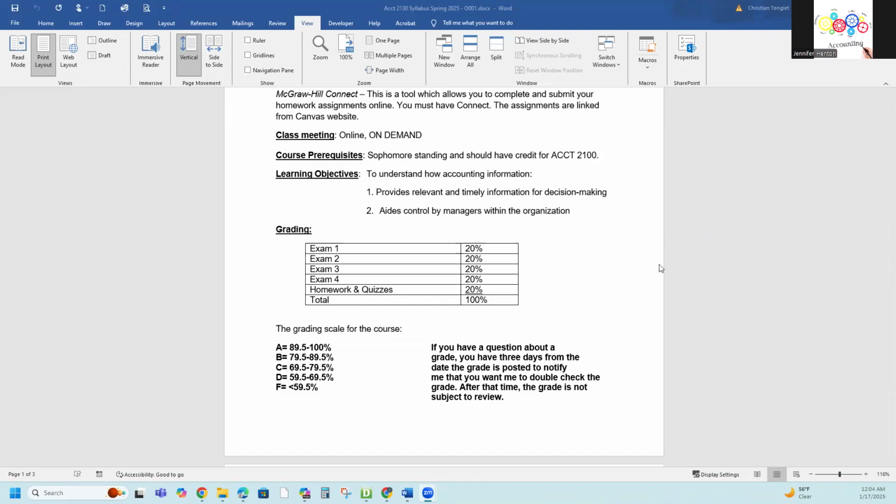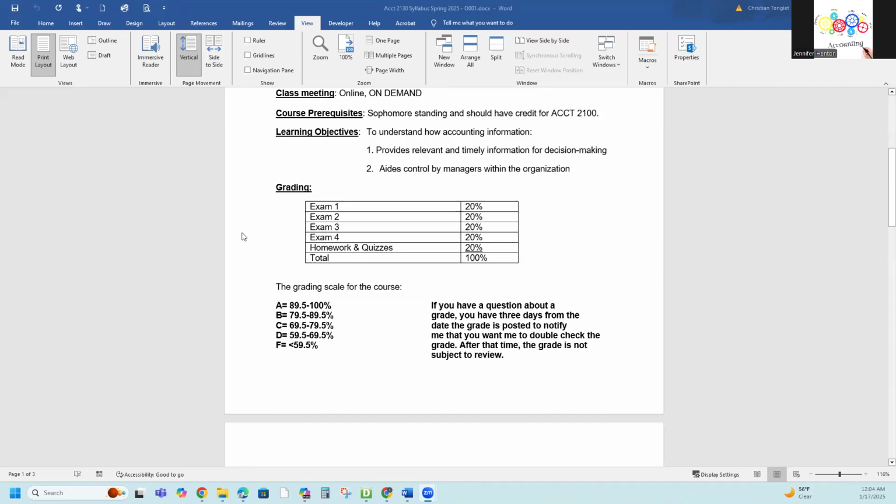So we'll go over the schedule in just a little bit. The grading here has all the points that come in. We have 4 exams, each worth 20%. There'll be 100 points each. Homework assignments are also 20%. All the homework assignments will be added at the end for a test score. So if you've completed 90% of the homework and you have a 90% on average for all of the homeworks for the semester, that will give you a 90% and it will count as a test grade. So that's also 100 points. So in total, you'll have 500 points in this class, and we'll have some extra credit assignments throughout as well that will get added to your totals.